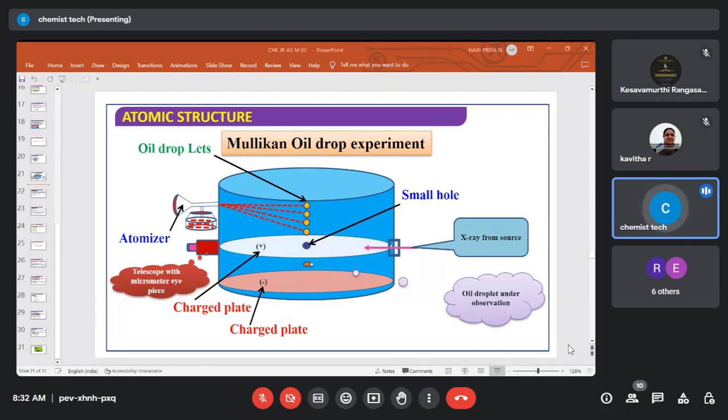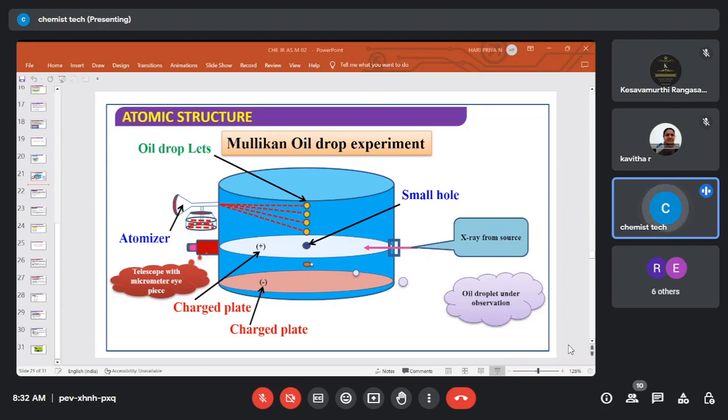The derivation is not important here, students. From this experiment, he got the value of e by m. So what is the value of e by m? It is a constant value only. Okay, it is an e by m value. I'll show you.